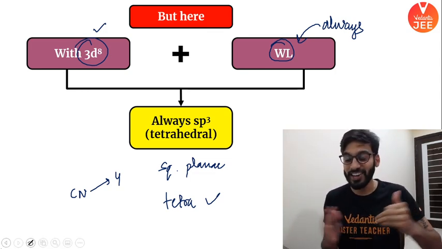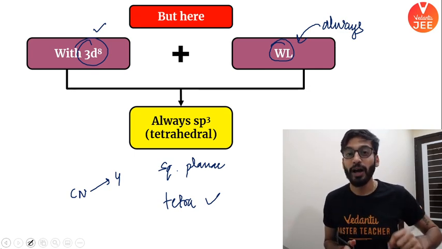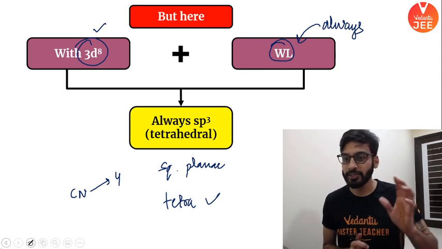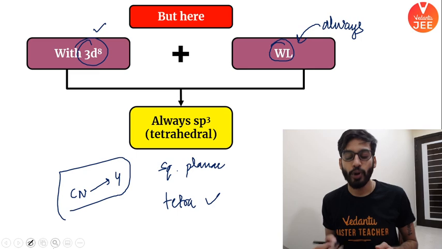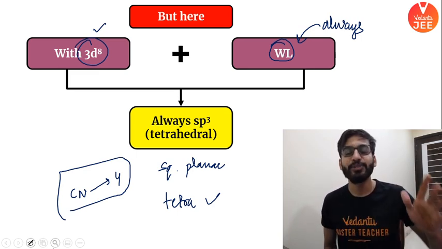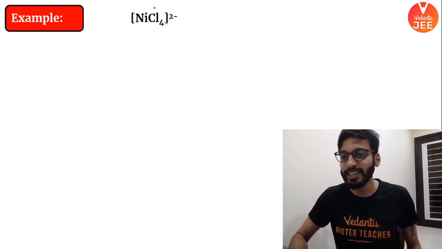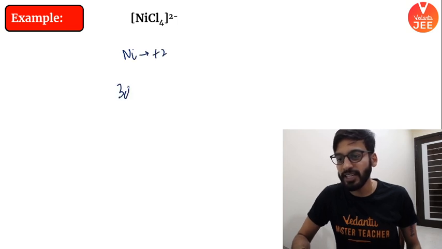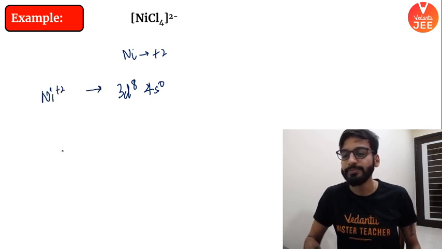So I have just generalized it. Everything I have given you. And square planar will come when you have strong ligand, in the case when you have coordination number 4. Moreover, if you have elements from 5d series or 4d series, they will definitely give you a square planar complex. I hope the point is clear. So this point is stating this particular example. Nickel here is in +2 state. Nickel is 3d8, 4s0. In this particular compound, this is nickel +2.